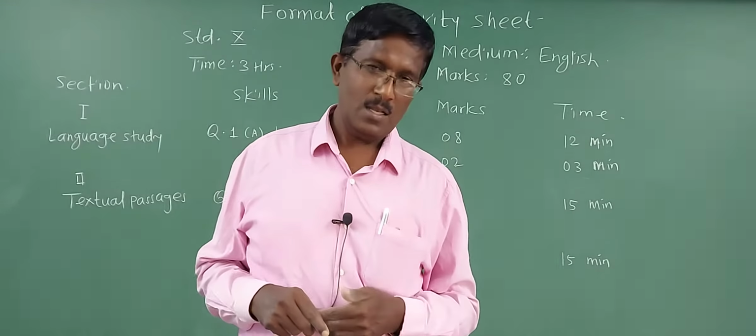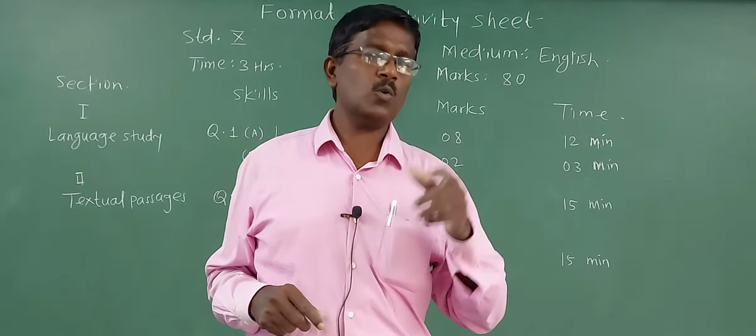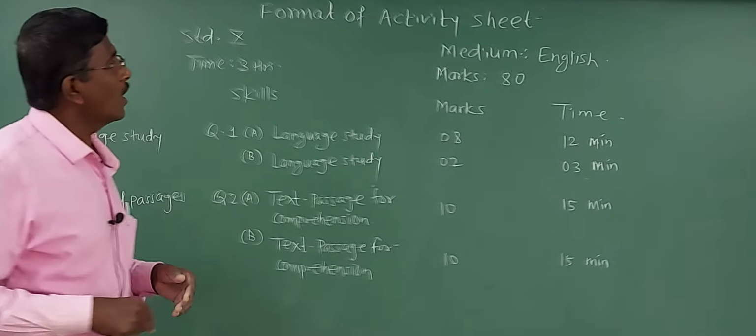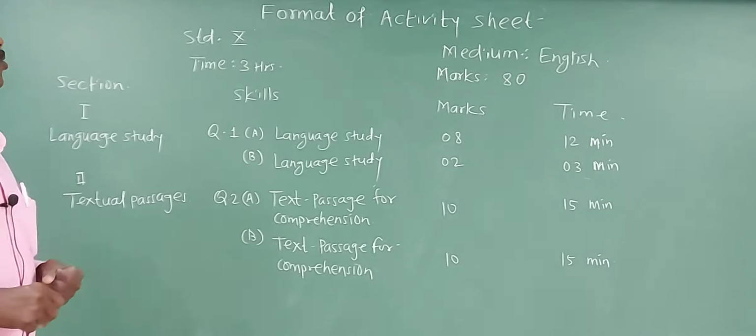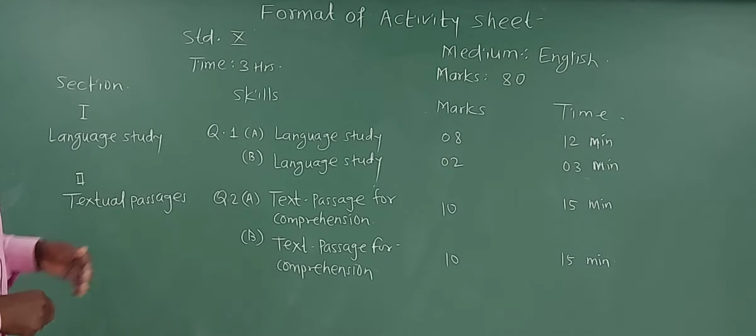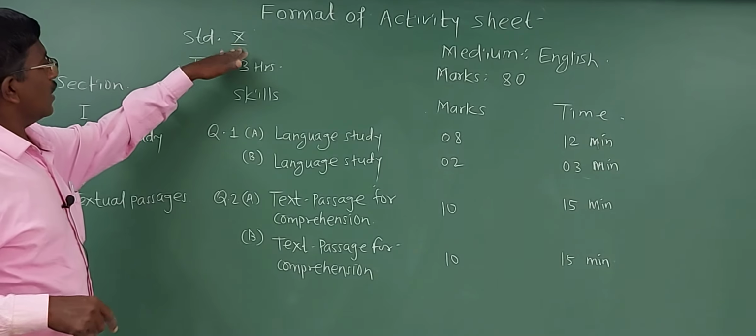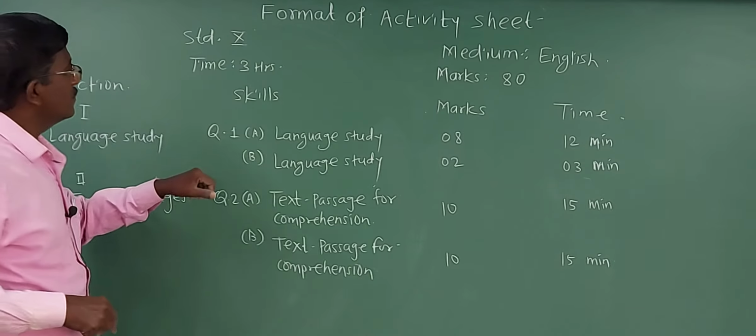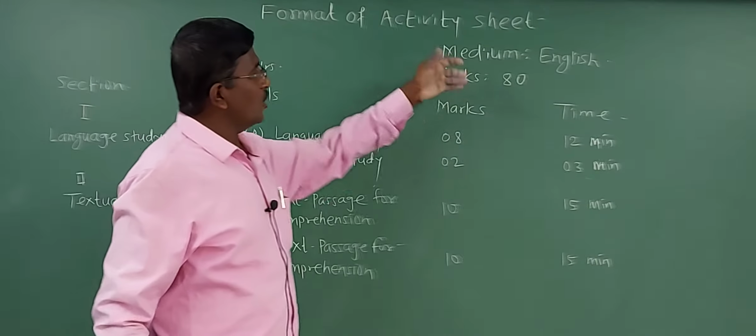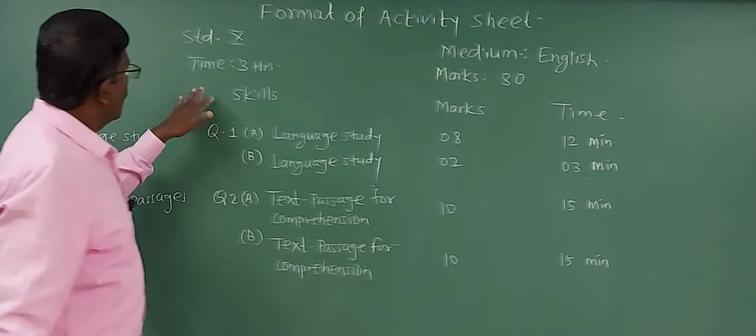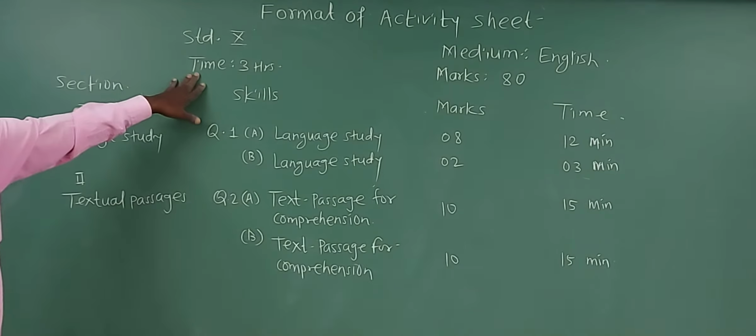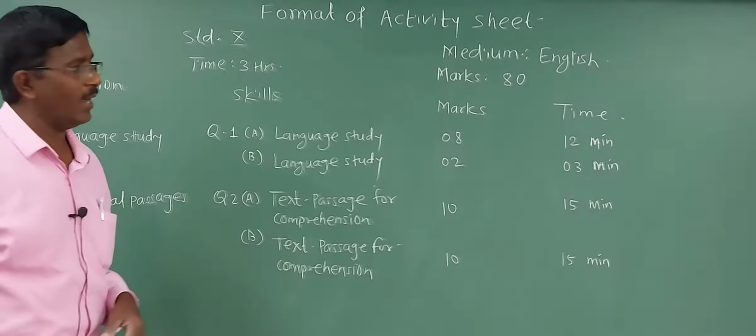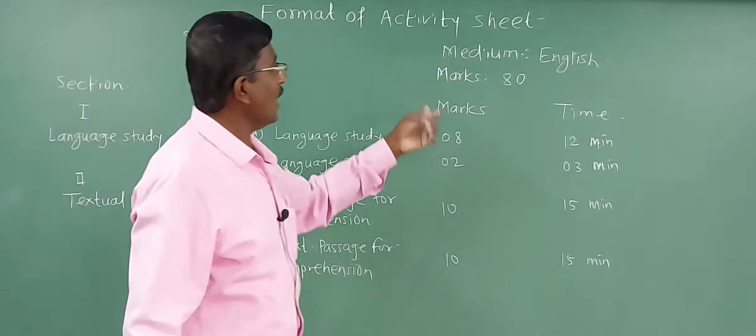Dear friends, for some years we don't call it a question paper, we call it an activity sheet. It is because you are asked to complete the activities. Here we are studying the activity sheet of standard 10th, for English medium students. The time for the activity sheet is 3 hours, that is 180 minutes, and the marks are 80.